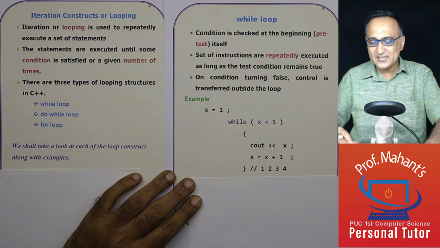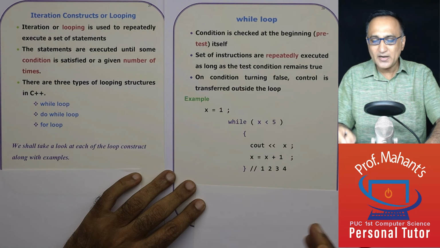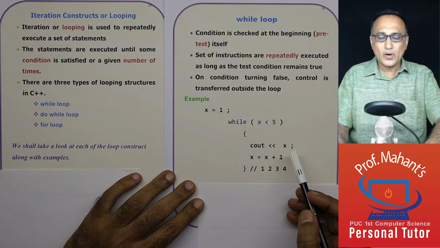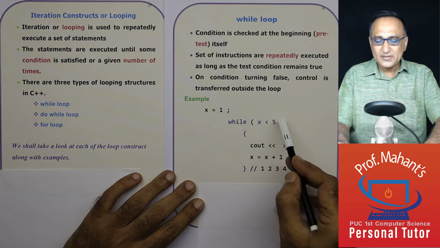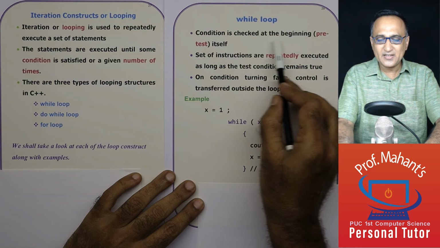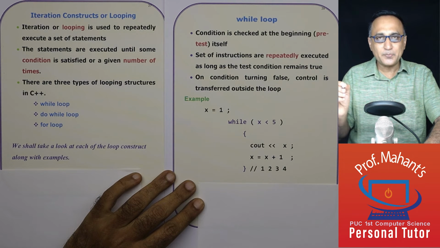This condition fails and whatever is the code after the while loop is going to get executed. So let's understand a few things about the while loop. In the while loop, this particular condition is always checked at the beginning of the loop. That is why it is also called a pre-test loop.